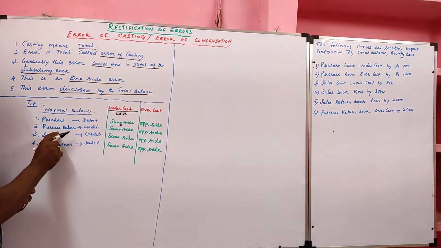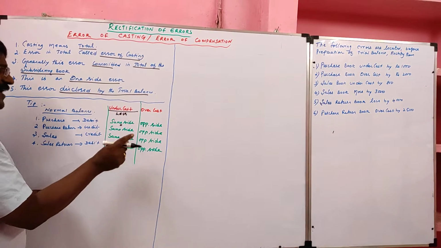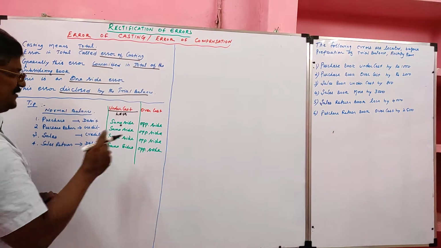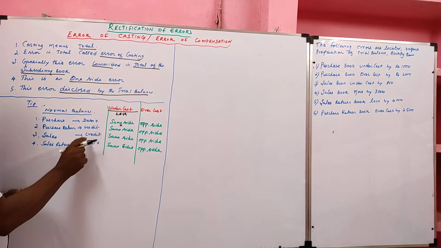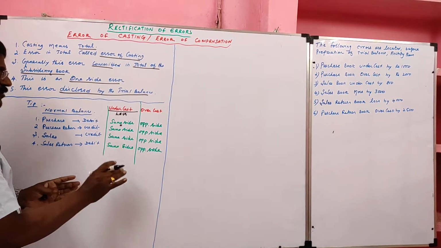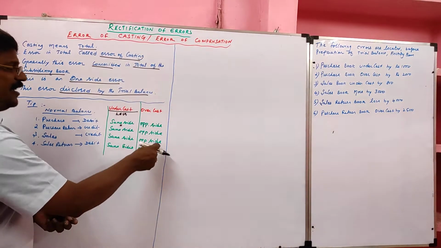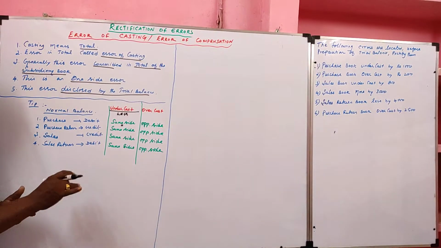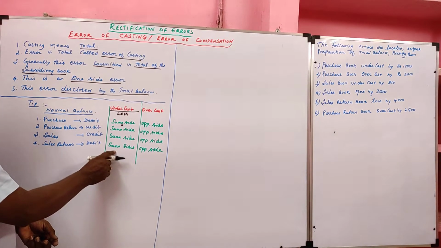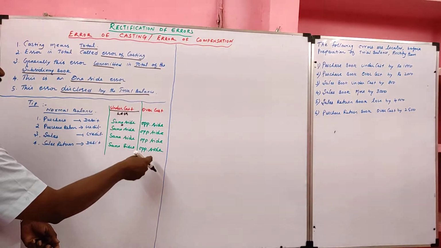Likewise, purchase return. Purchase return normal balance is credit. If it shows less, we should record on the same side, the credit side. If it shows overcost, we should write on the opposite side. Sales shows normal balance credit. If it shows lesser balance, we should record on the credit side. If it shows more balance, we should record on the opposite side. Sales return normal balance is debit. If it shows undercost, we should record on the debit side, the same side. If it shows overcost, we should record on the other side, the credit side.